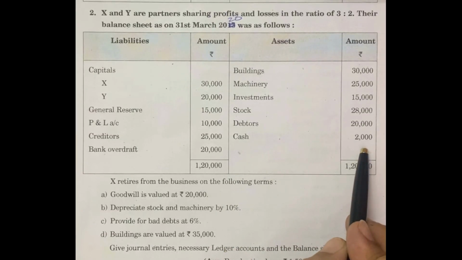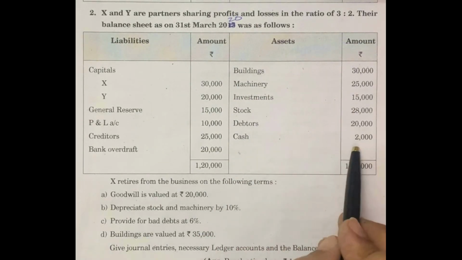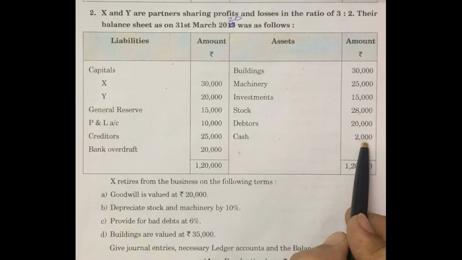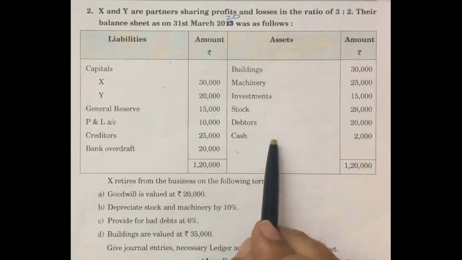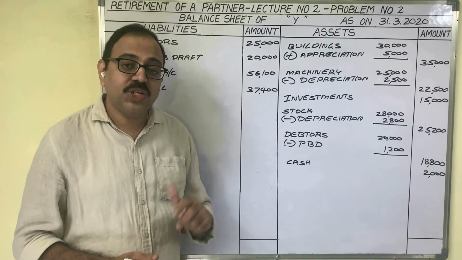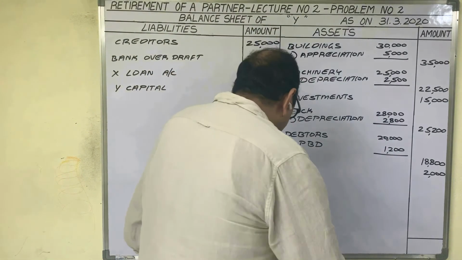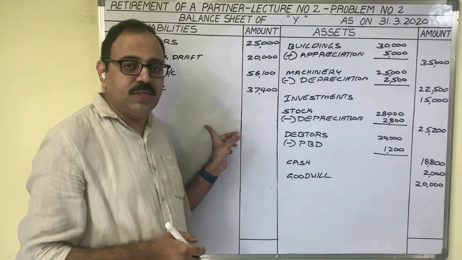Cash 2,000 rupees. In present problem we are not prepared cash account now. Cash account balance is not changed. So in new balance sheet also cash 2,000 only we should show under asset side. Cash 2,000 rupees. From old balance sheet we have taken all the amounts. Even adjustments also we should observe. Any extra asset is given in the adjustment. There is no extra asset in the adjustment. In goodwill account there is a debit balance of 20,000 rupees now. That amount we have to show under asset side. Goodwill 20,000 rupees.